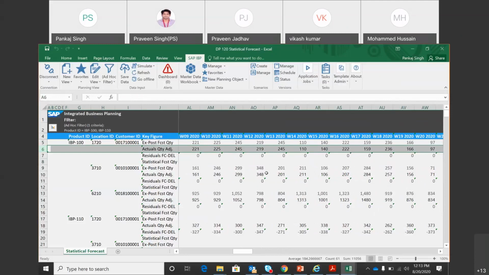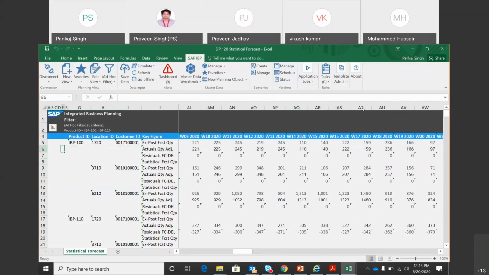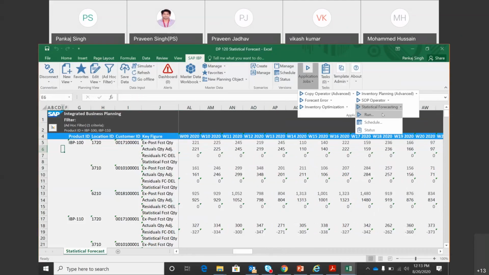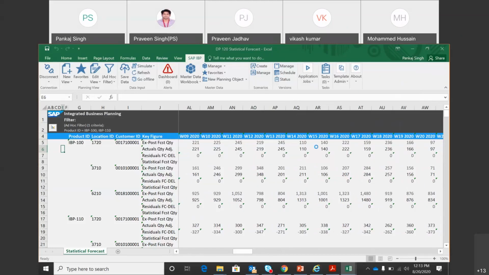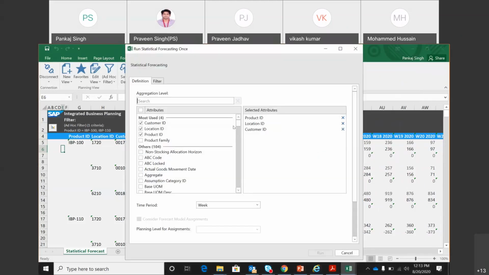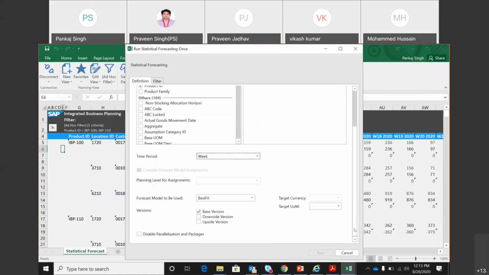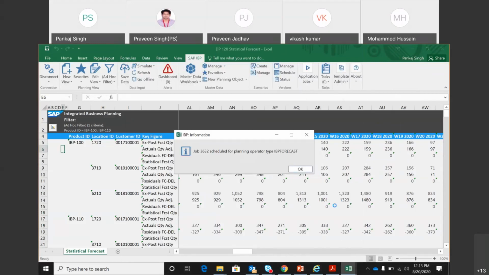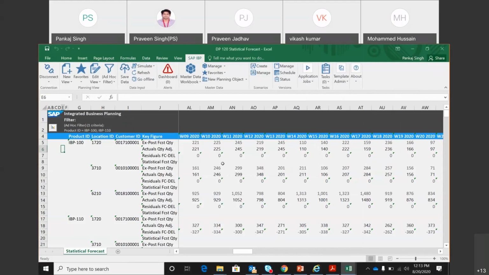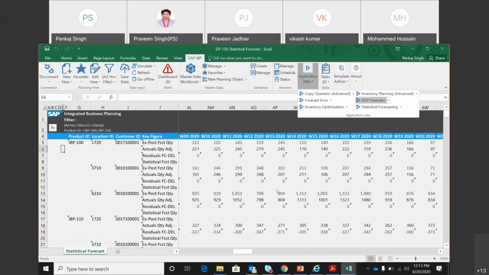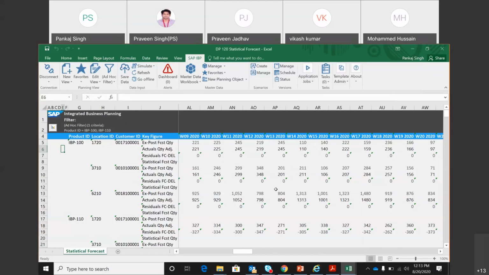I don't know why it is exactly the same in this case. I think because, so let me use another forecasting model. Okay. So let's use triple exponential. Because we did the best fit, so it applied multiple algorithms and then it selected the best one, which was very close to this.